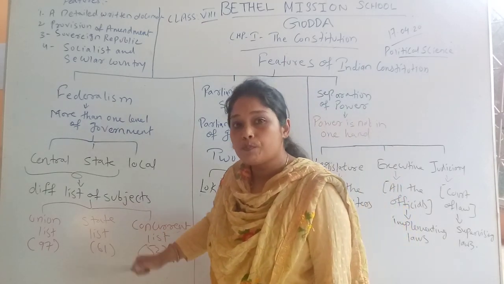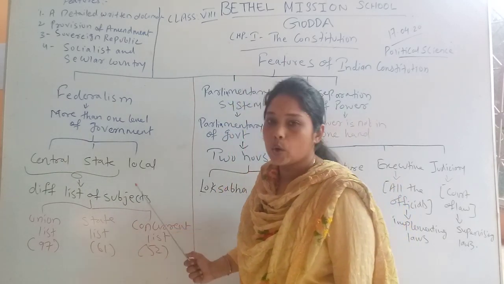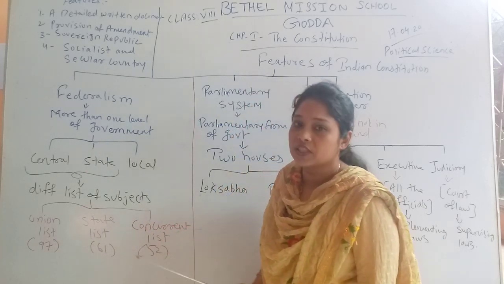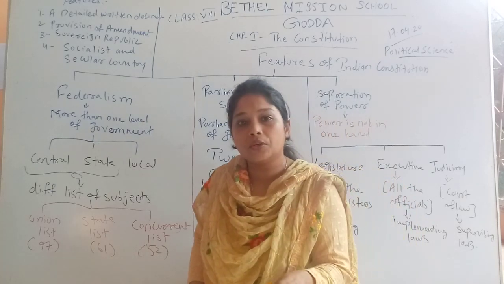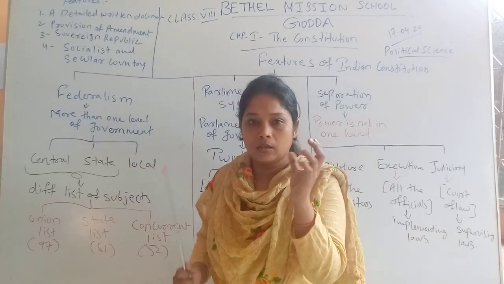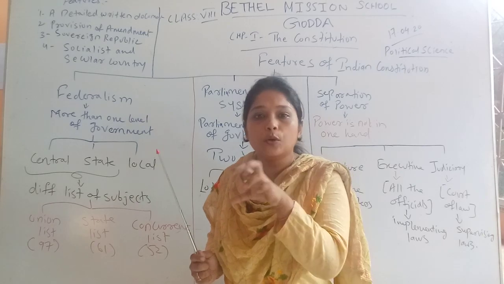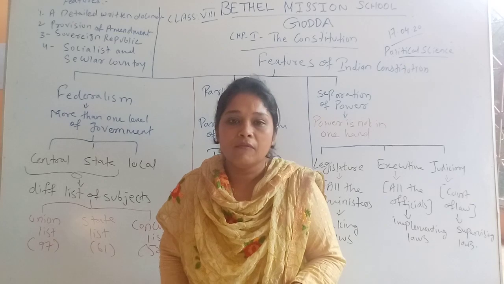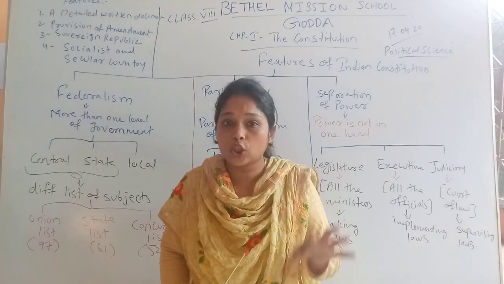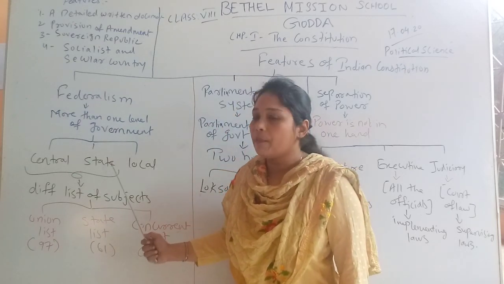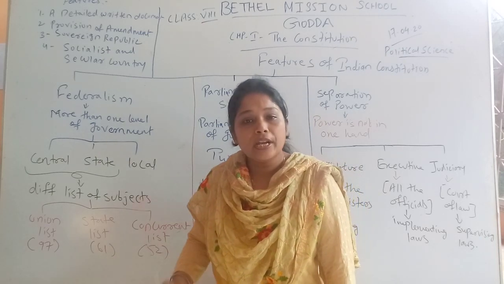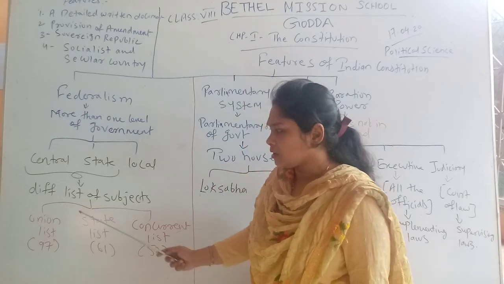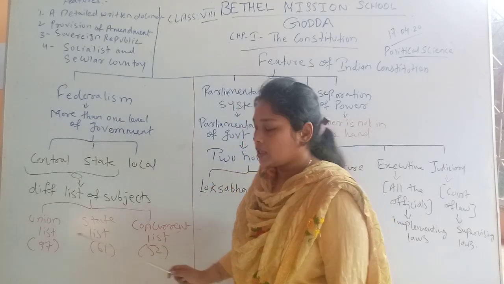Now, when we are talking about the powers of central, state or local government, central and state government have different lists of subjects. That means the Indian constitution has divided matters into subjects, and authority has been given to the central government or state government. The Indian constitution has divided our country's matters into three lists: union list, state list and concurrent list.